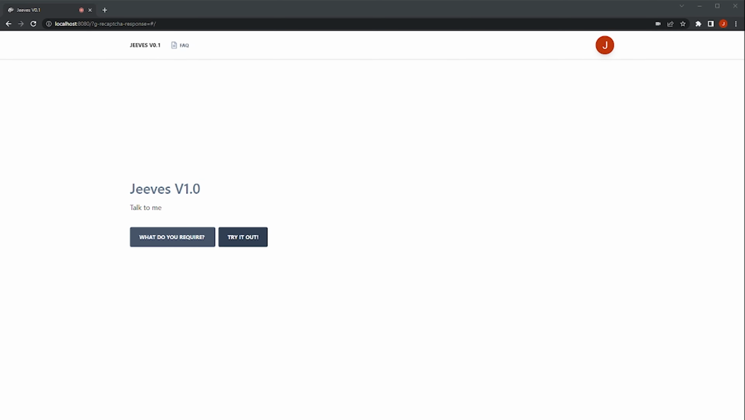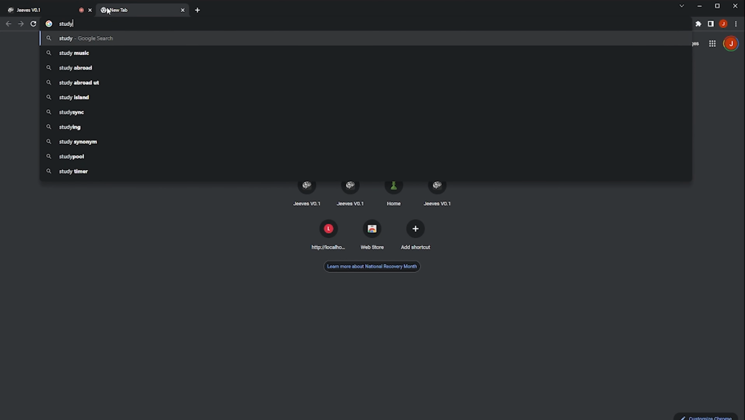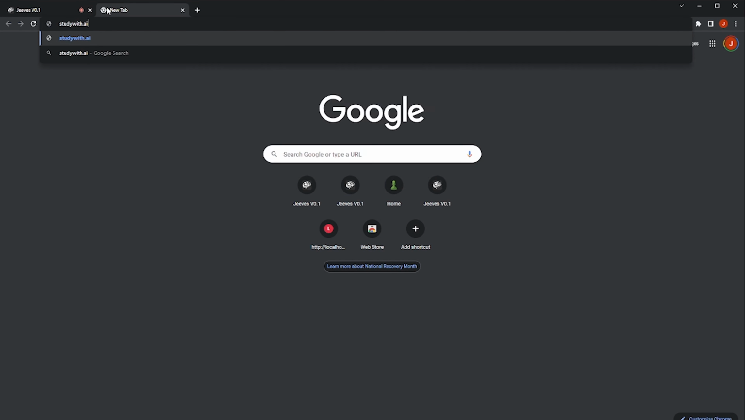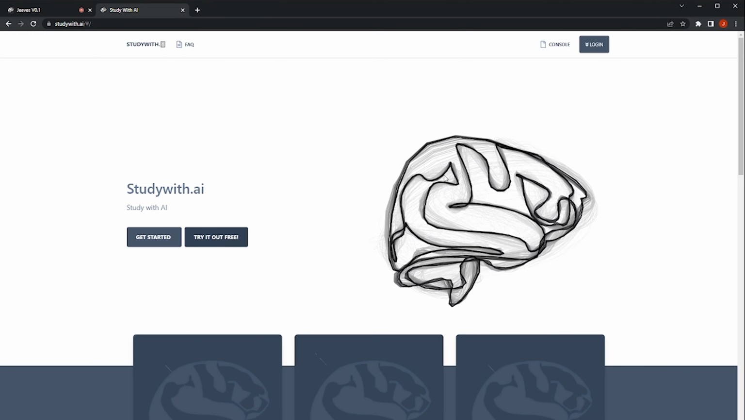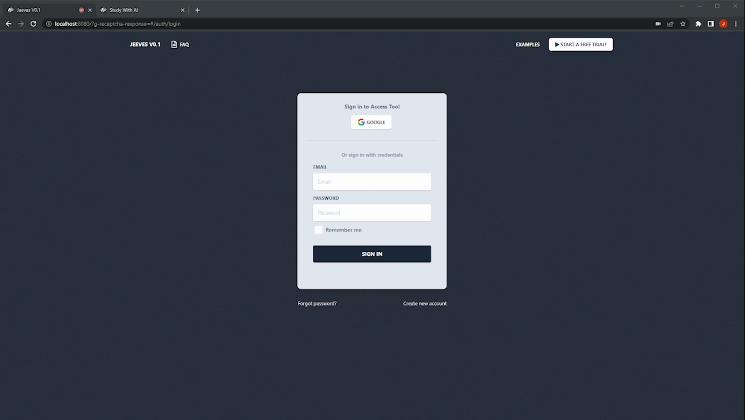Okay, this is the app. This is a blank template version. I wrote a whole other app for something else that I'll probably show off on a different day. That one's actually pretty cool and it's still live if you go to studywith.ai, but different story. We're talking about Jeeves today. This is a very cool system we have all set up.